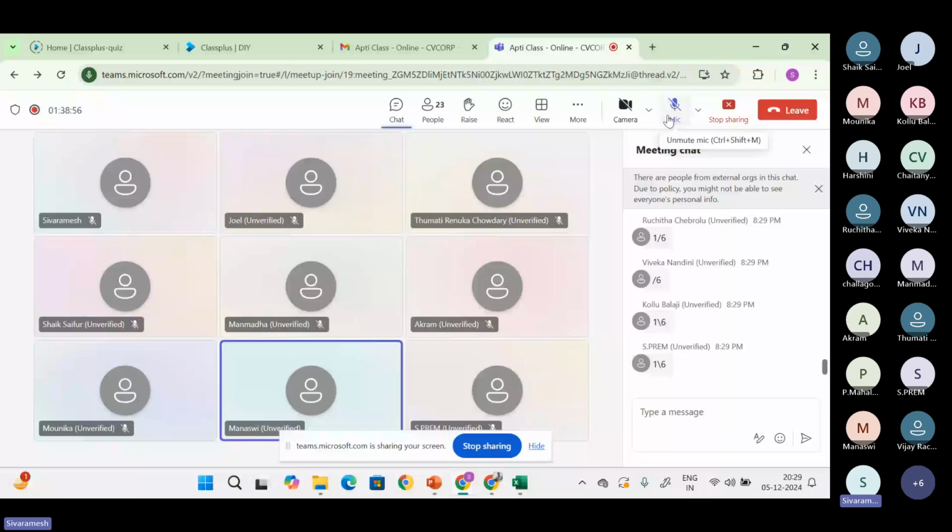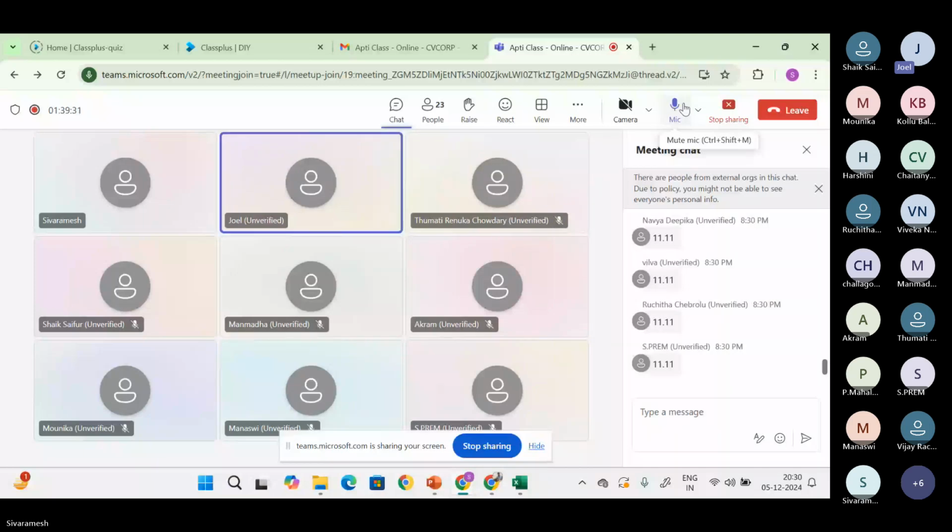Okay, guys. 37.5% means 3 by 8. Just now I discussed. Yes, 3 by 8. What is 1 by 9? 11.11%. Yes, very good. 55.55%? 5 by 9. Yes, very good.